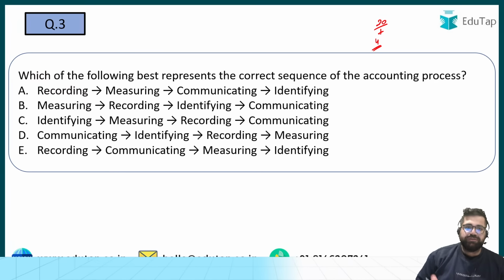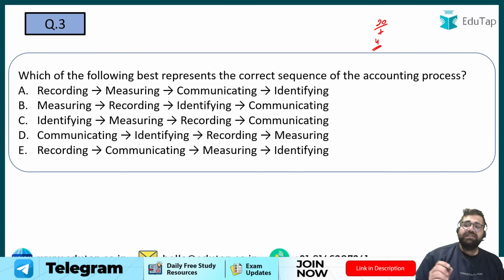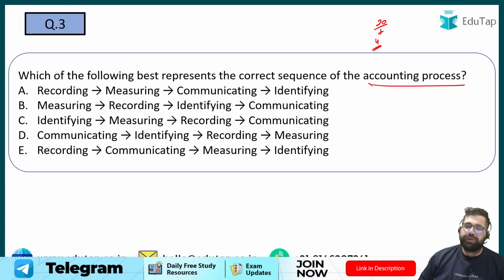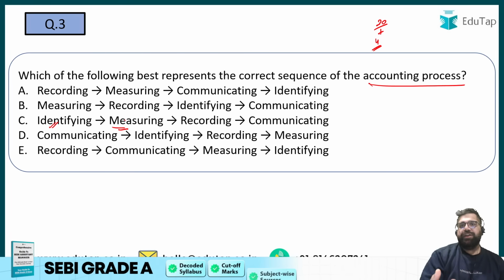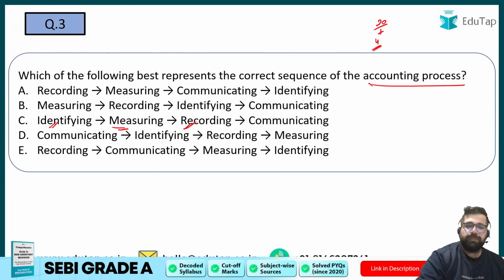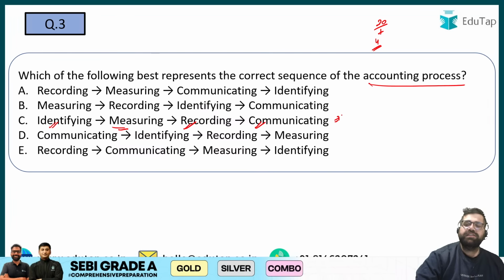Question number 3 says, which of the following best represents the correct sequence of accounting process? Accounting process means a series of steps which will help you to complete the entire accounting cycle. So first you identify economic events. Then you measure them in a monetary value. Then you record them in journal or in ledger. And then you communicate the same information to interested users.